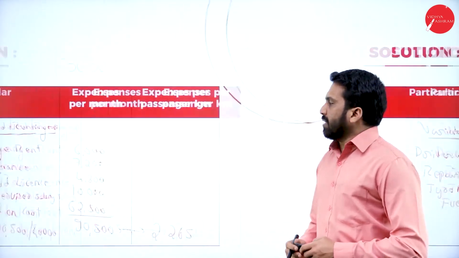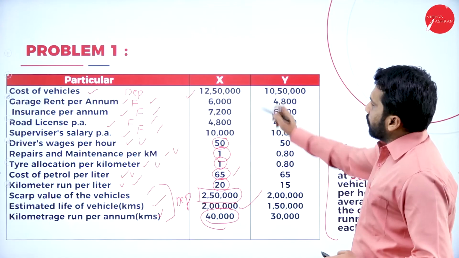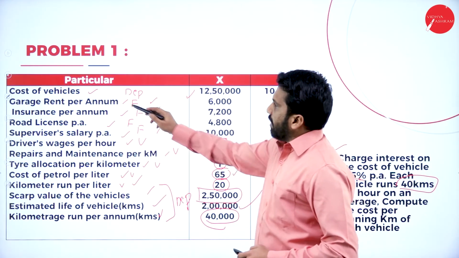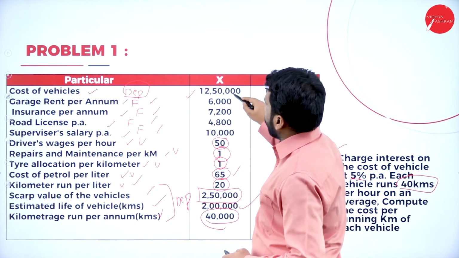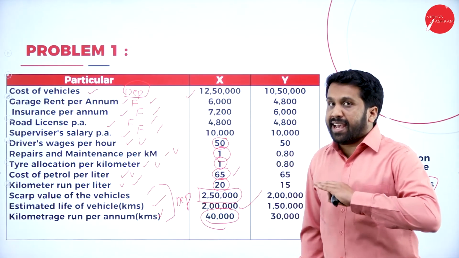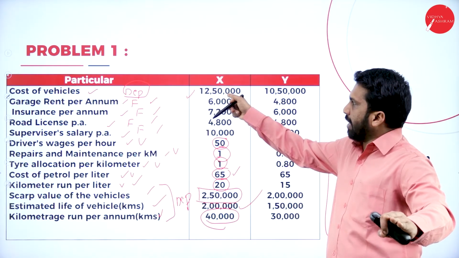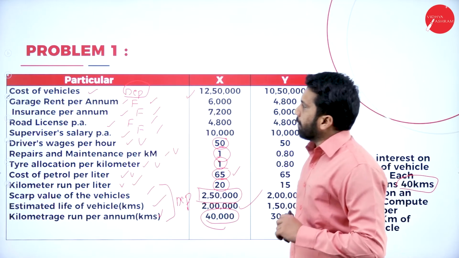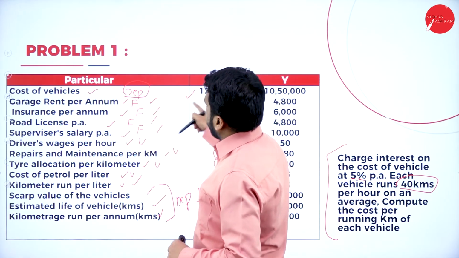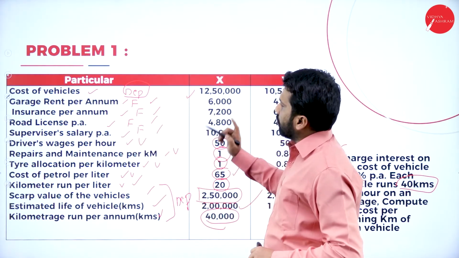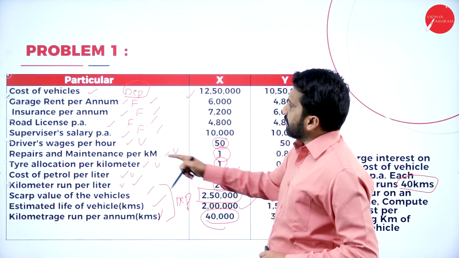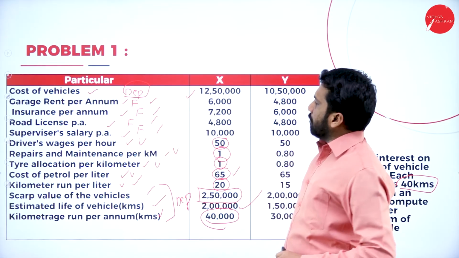I'll explain you once again. We are doing X. In this vehicle, 12,50,000 is only for depreciation. Don't consider it anywhere else. Then, garage rent per annum is fixed, insurance is fixed, road license fixed, supervisor salary also fixed.